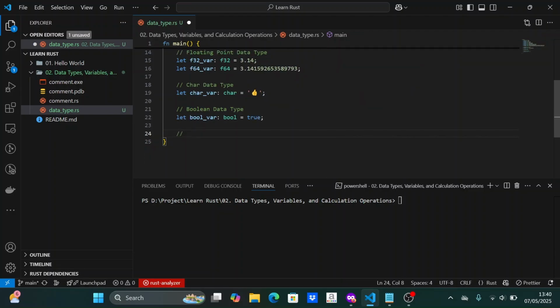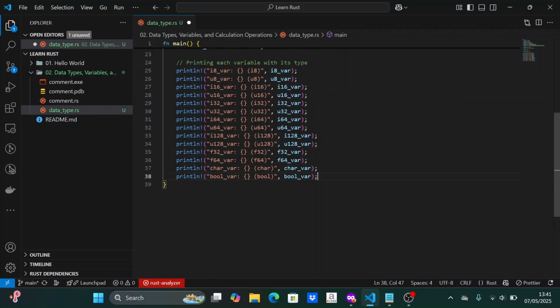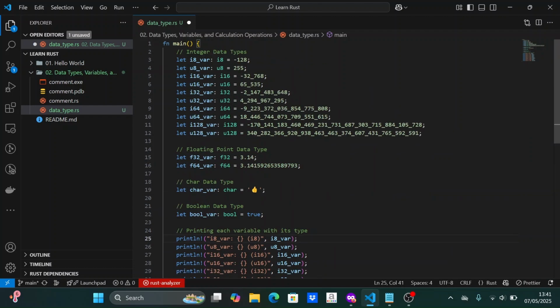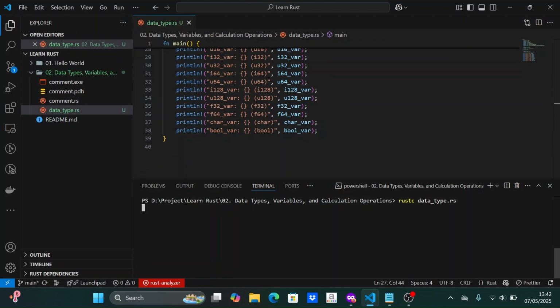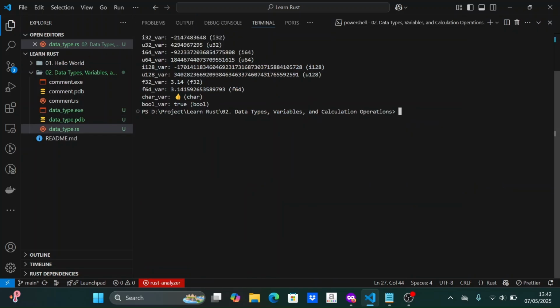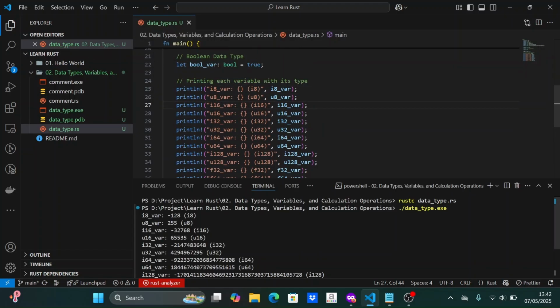Next, I will print all the variables to the terminal. In this print function, there is a string with curly braces inside it. Those curly braces will be filled with the values of the variables passed to the print function. Let's compile and run the program to see the output in the terminal. You can see in your terminal the output, each variable printed with the values as defined in the code.